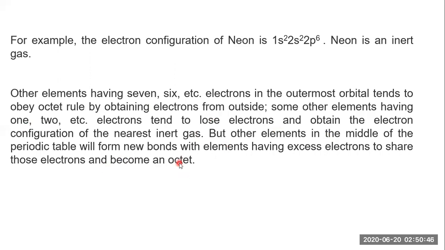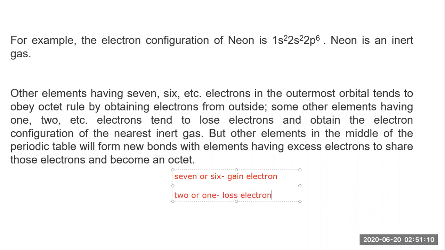So there are 3 categories we have seen. If they have 7 or 6 electrons, they will gain electrons. If they have 2 or 1 electron in the last shell, they will lose electrons.